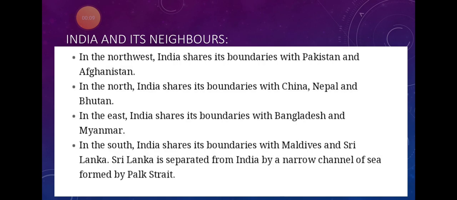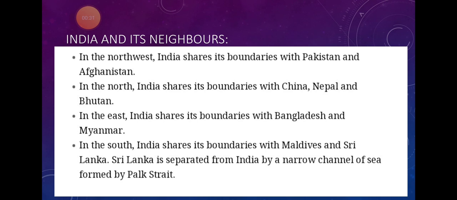So India is a vast country, as we all know, and each side is bounded by different features and different countries. India is bounded by the Himalayas, the Hindu Kush, the Suleiman range, and the Purvanchal hills, and we have the Indian Ocean, the Bay of Bengal, the Arabian Sea, and so on.